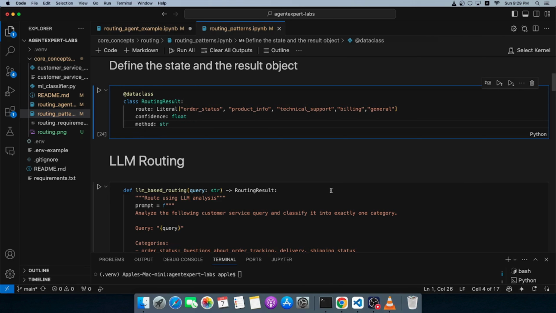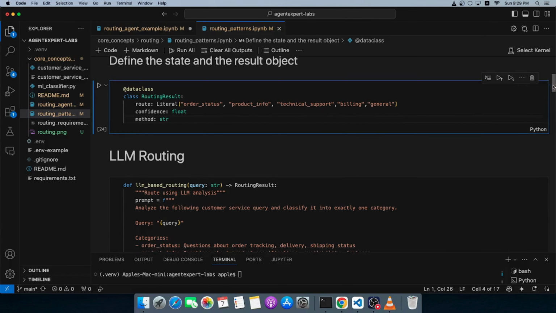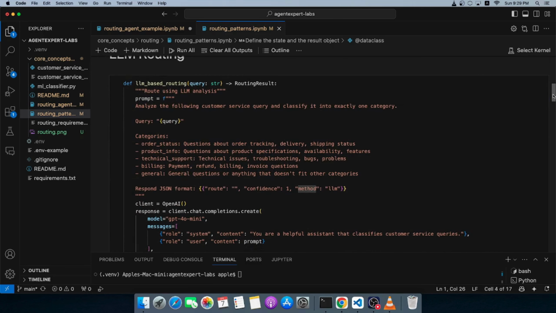All right. So with that established, let me first walk you through the LLM routing method. The LLM routing method is very simple. We want an LLM to make the decision for us, that is identifying the intent based on the query.